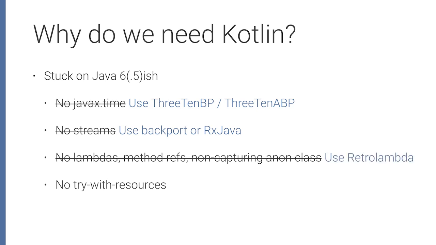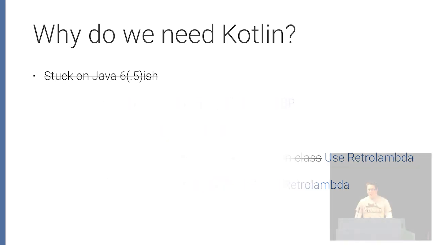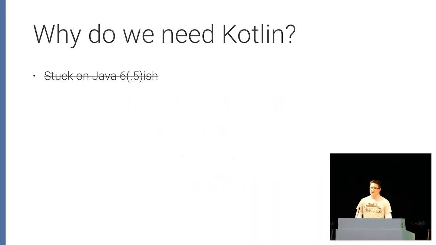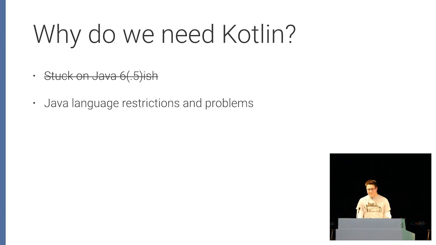There's a tool called RetroLambda that will take Java 8 class files and backport them to Java 6. And this will cover these three things: lambdas, method references, and non-capturing anonymous classes. RetroLambda also will do try with resources, so it will do the dance that try with resources does automatically for you. And like I said, even if you're using minSdk, you don't even have to go this route. So all of these arguments that Java 6 is holding us back are kind of not why we would need another language.